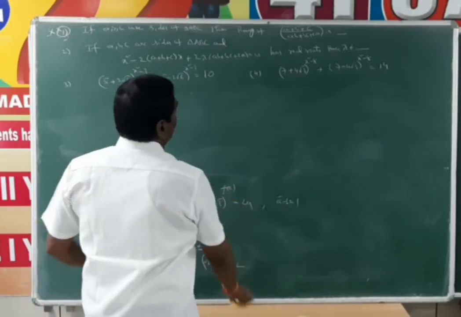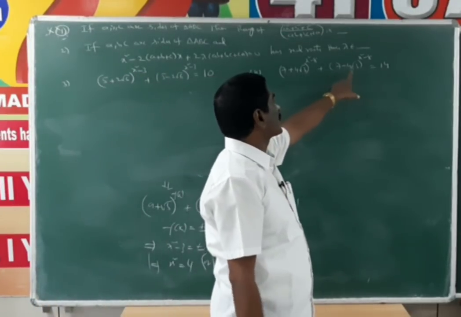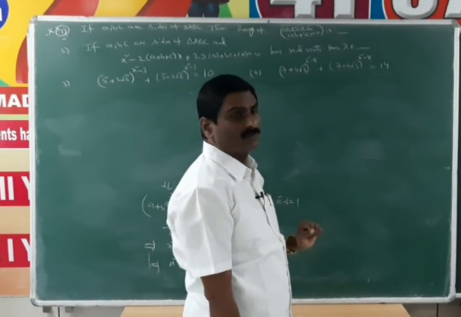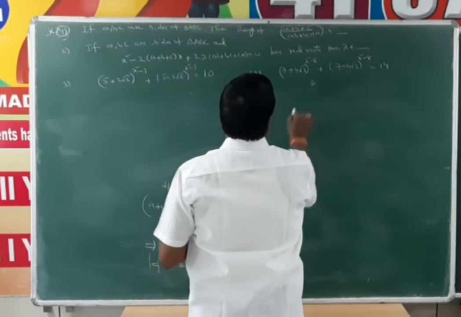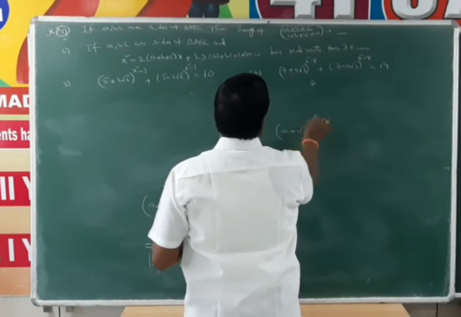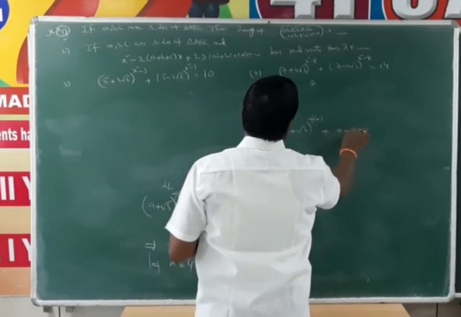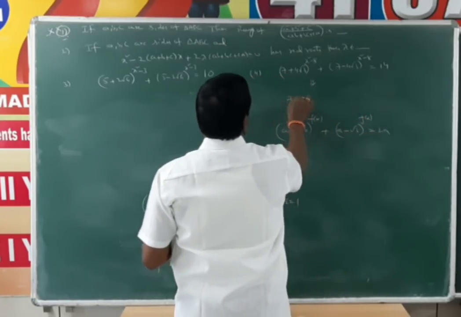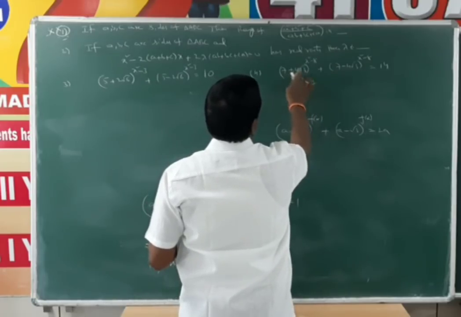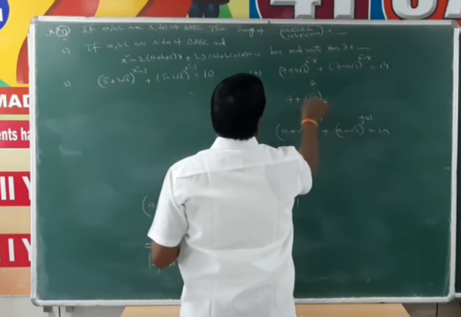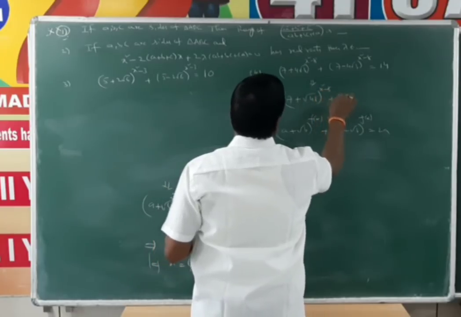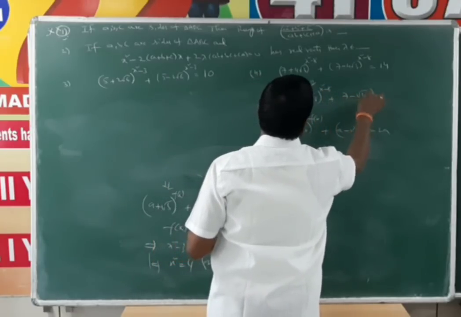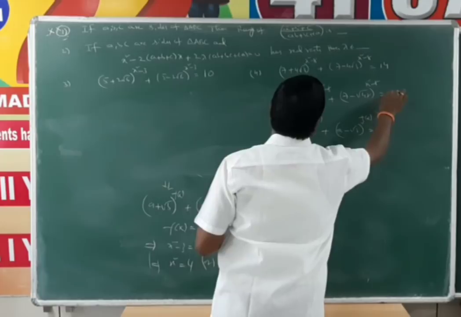(7 + 4√3)^(x² − 3) + (7 − 4√3)^(x² − 8) = 14. It is also in the form of (a + √b)^f(x) + (a − √b)^f(x) = a. Here it can be reduced: 7 + √16 means 4, that means √48. (7 + √48)^(x² − 8) + (7 − √48)^(x² − 8) = 14.